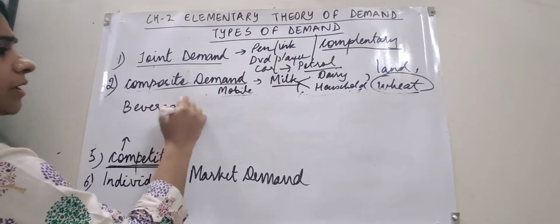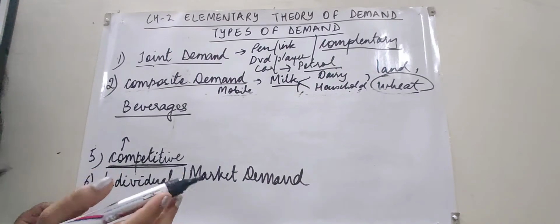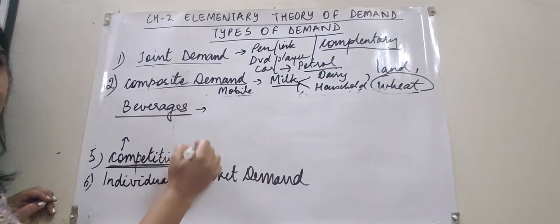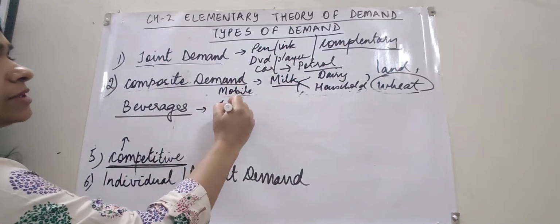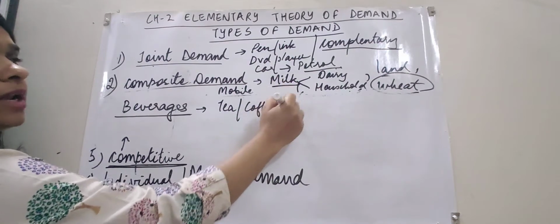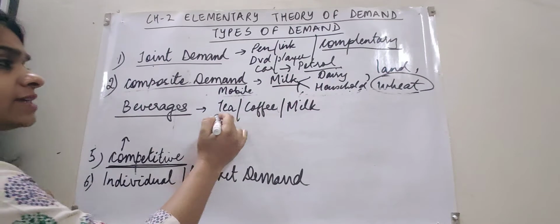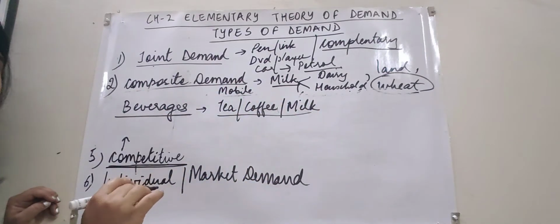Now all of you know what beverages are, some kind of liquid that people take during meals. So if we talk about evening beverages, say for example tea and coffee, some prefer milk over tea and coffee. Clear? So these are some of the beverages that I've written.